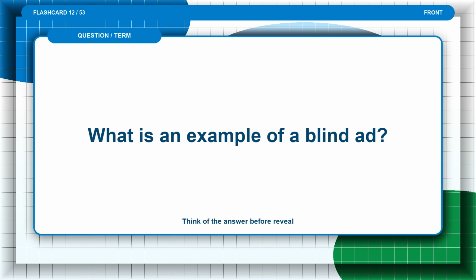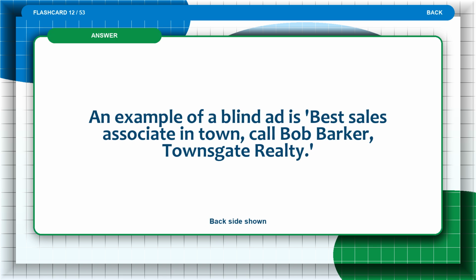Flashcard 12. What is an example of a blind ad? Think of the answer before the reveal. The answer is: an example of a blind ad is "Best Sales Associate in Town. Call Bob Barker, Townstate Realty."